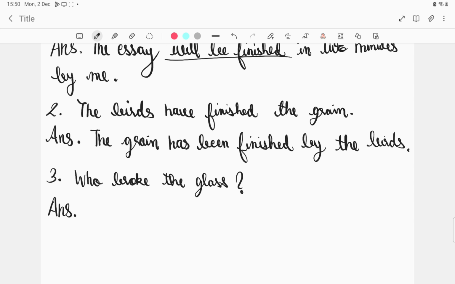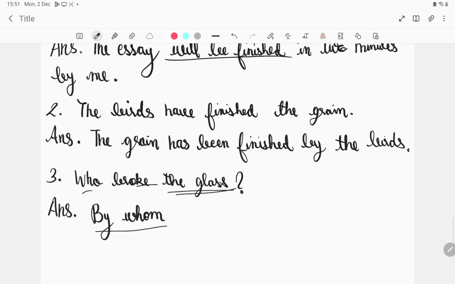Now, who broke the glass will be, it would not be the glass was broken by whom. It's not grammatically correct, the formation is not grammatically correct. You know, in these sentences, we can never put the object at first, right? We can't say it like the glass was broken by whom. The sentence is correct, just the formation should be a little more accurate. So it should be by whom.